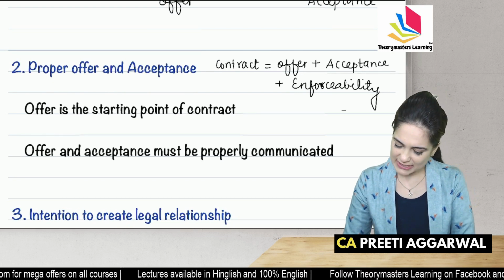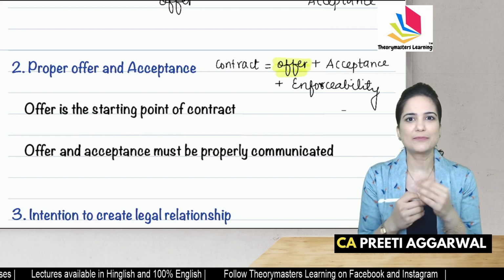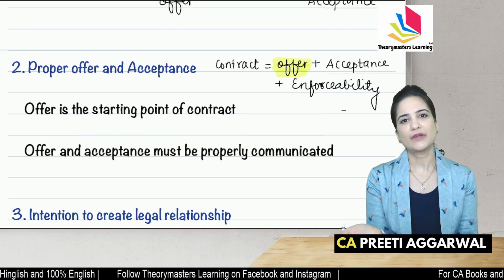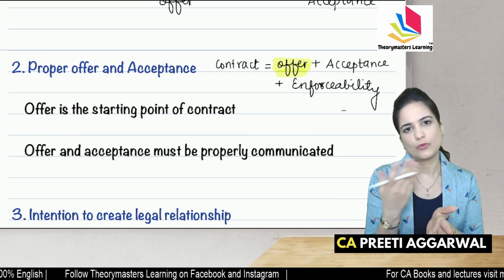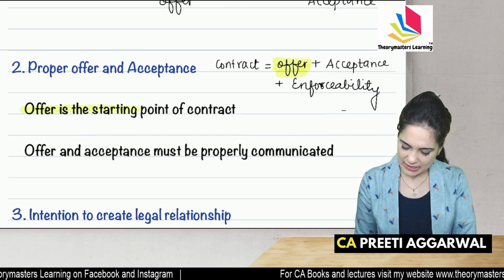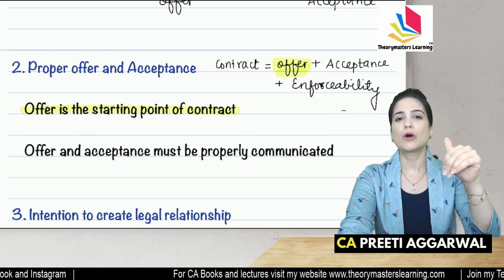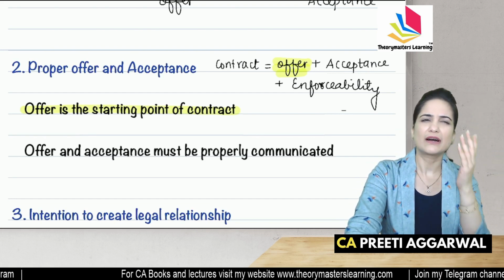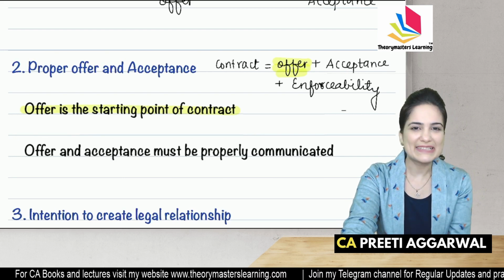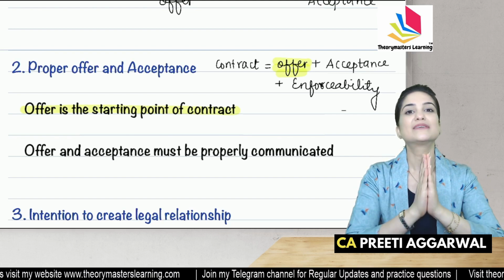The first thing that I require is an offer. Offer is the starting point of contract. No offer, no acceptance, no contract. If there is no offer, what will you accept? It will not become a contract. The other day I was walking on the road. My neighbor called me: listen, I will buy your flat. I thought, when did I sell the flat to him? How can he accept when there is no offer? So no offer, no acceptance, no contract.